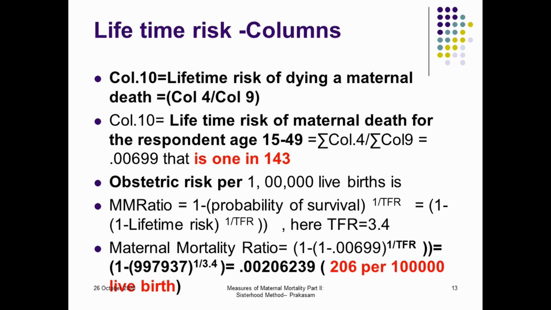From that we can find out the obstetric risk per 1 lakh live births. The obstetric risk is given by 1 minus the probability of survival to the power of 1 by the total fertility rate. That is given here. It is assumed that the total fertility rate is 3.4, which is calculated from the survey data. Therefore, if you use that, we estimate that there will be 206 per 1 lakh live births. That is, maternal mortality will be 206 women per 1 lakh live births, which is very high. That shows very clearly that the maternal mortality risk is very high in this area.